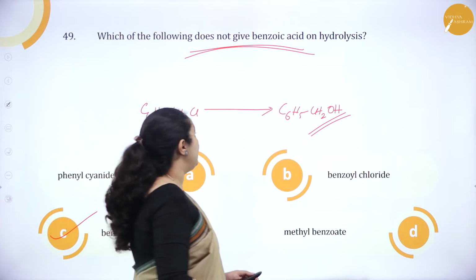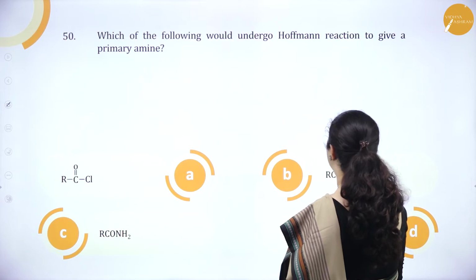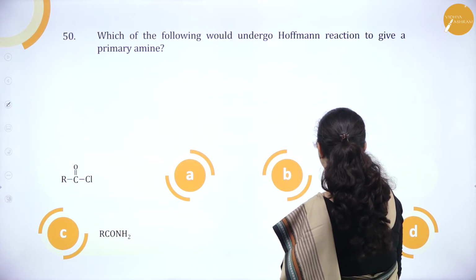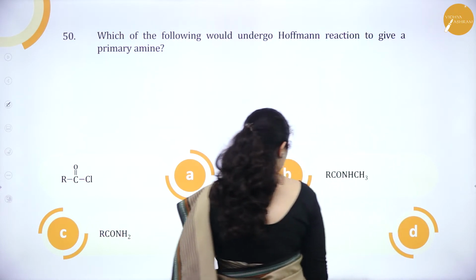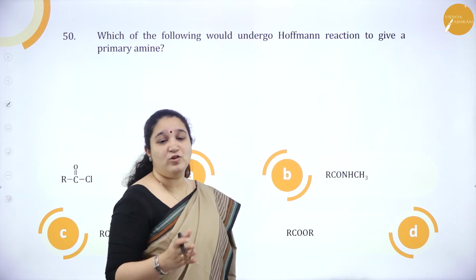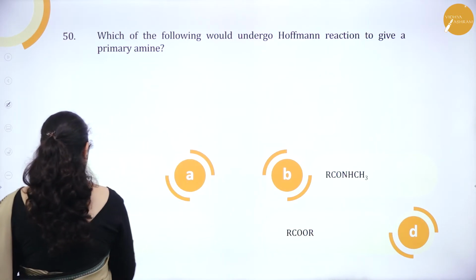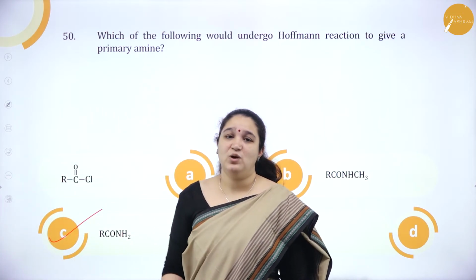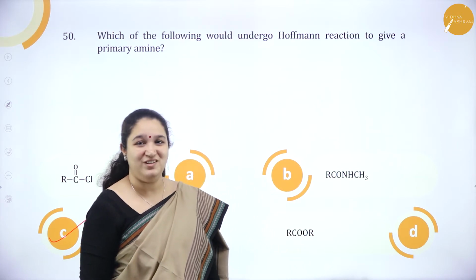Okay. Next question. Which of the following would undergo Hoffmann reaction to give primary amine? RCOCl, RCONHCH3, RCONH2, RCOOR. For Hoffmann's degradation, we take amide, and we have amide here. RCONH2 is an amide which is there. So this one will undergo Hoffmann's bromamide degradation reaction.